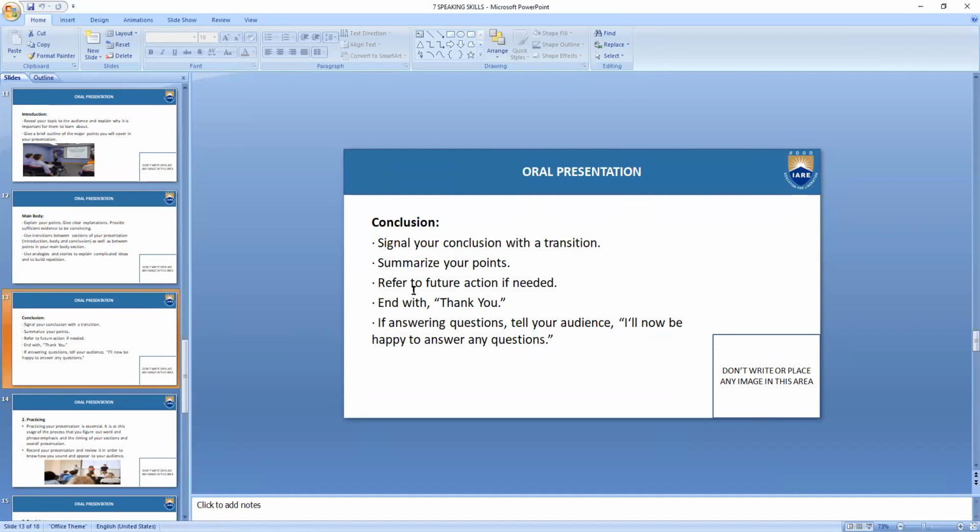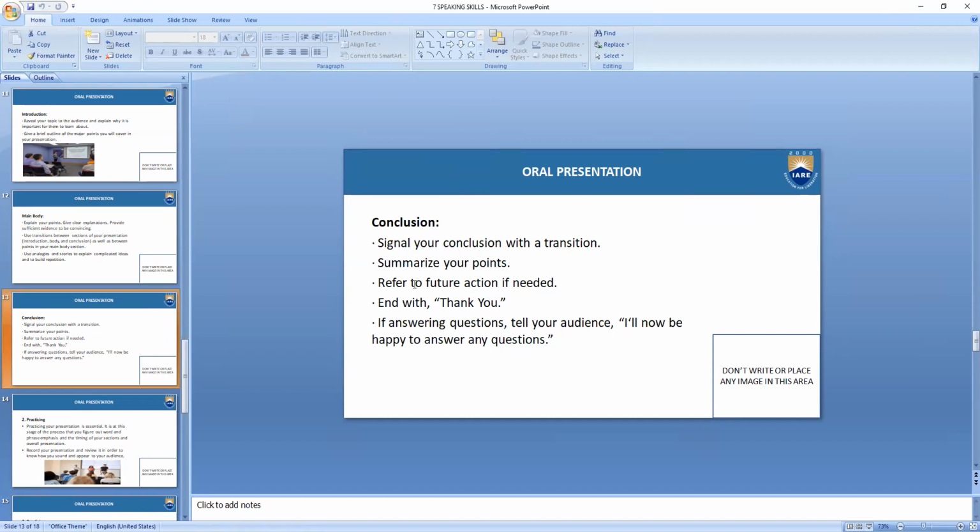So after this preparation is over, we will talk about what are the things that you should do to give a great presentation. Here we'll talk about the real important content. Summarize your points.